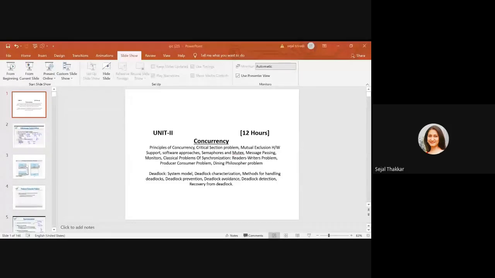This is called a race condition. So the update is not going to reflect and the output comes out wrong. What you need to do is order things first, in which order you have to perform the updates. A race condition is a situation where several processes access and manipulate the same data concurrently, and the outcome of the execution depends on the particular order in which the access takes place. This is called a race condition.